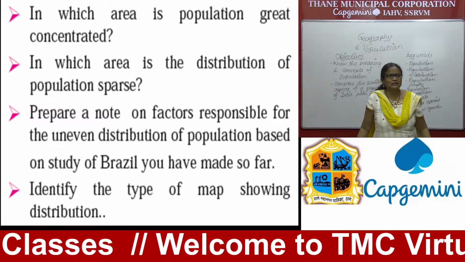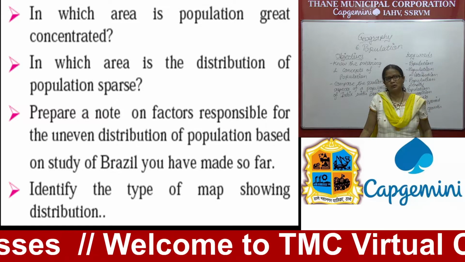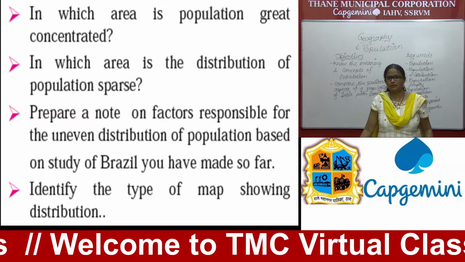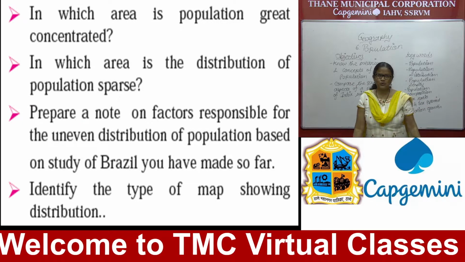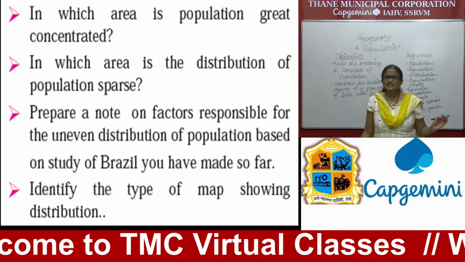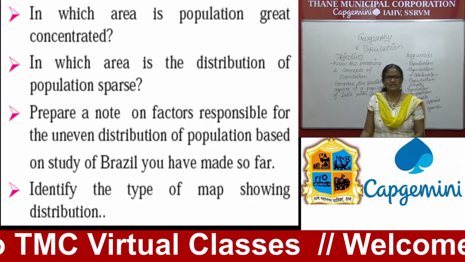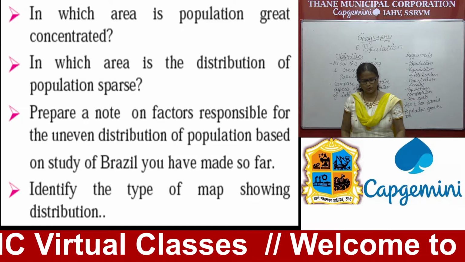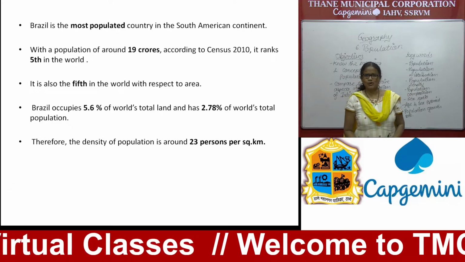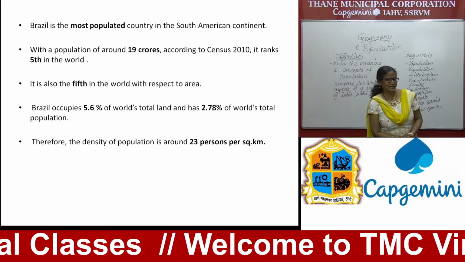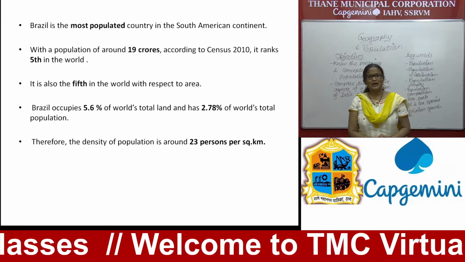Take 1 minute and find out. Then prepare a note on factors responsible for uneven distribution of population based on the study of Brazil you have made so far. And the last one here, identify the type of map showing distribution. So come on, try these questions. I will not answer right now, you have to find out.